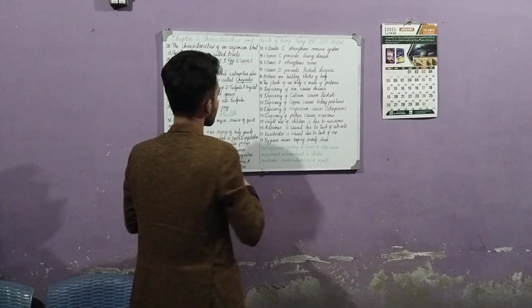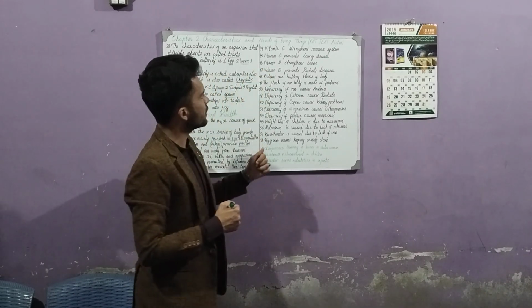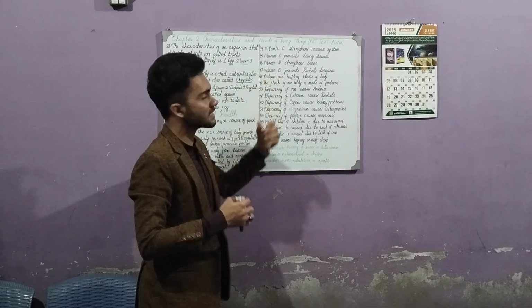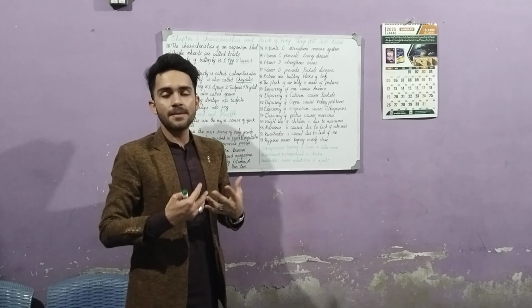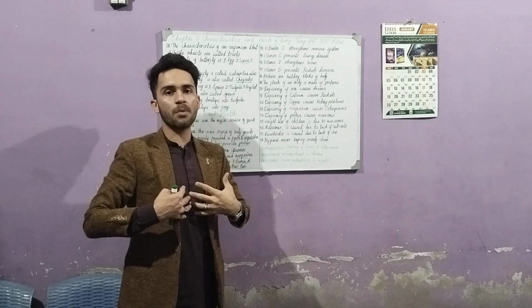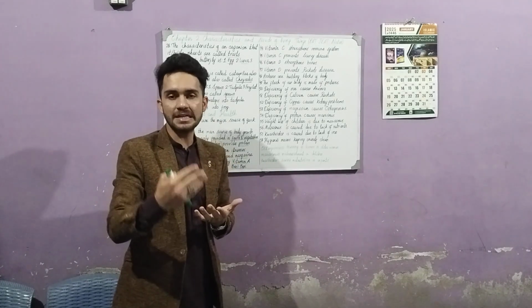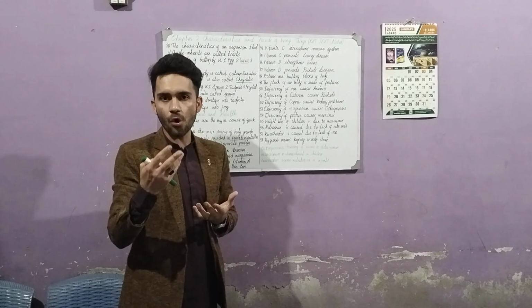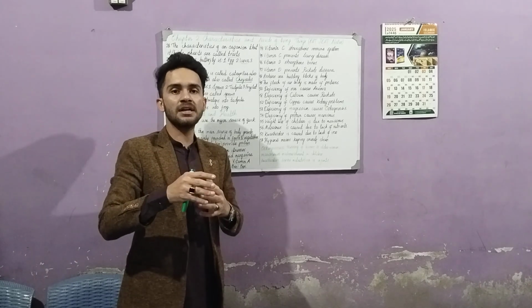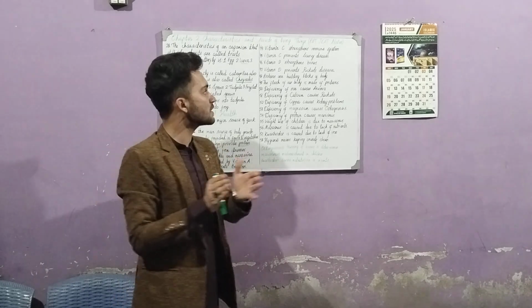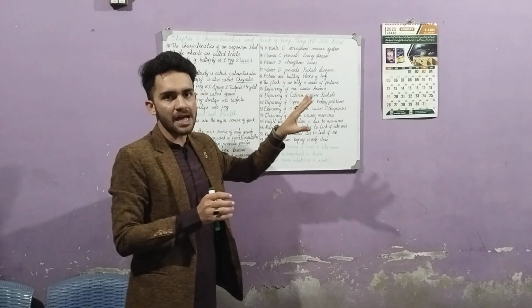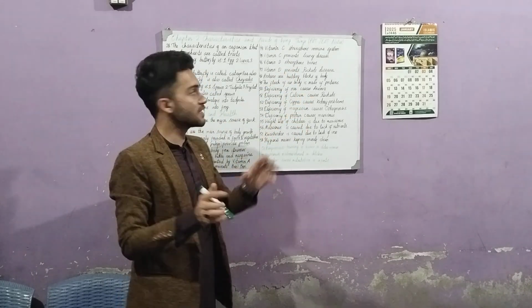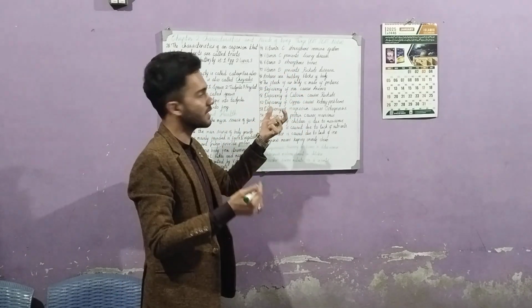Moving forward, we have vitamin C, which strengthens our immune system. An immune system is a system in our body that helps us prevent diseases like flu, cold, fever, whatever small sort of diseases and disorders are there. So vitamin C helps us prevent them.